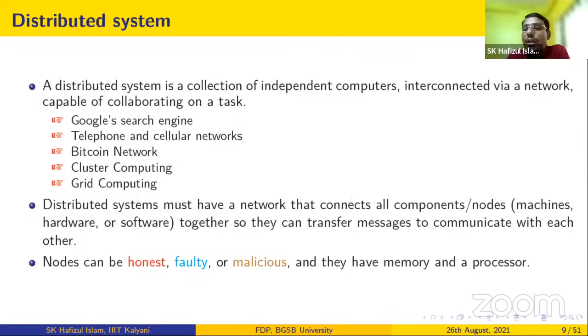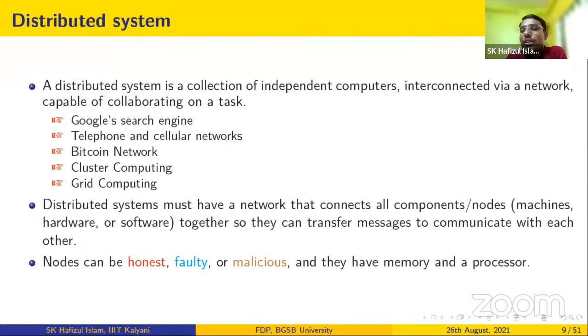There are multiple nodes available. You can distribute your task into different nodes, and the different nodes will process your task and return the answer to you, right? So yes, your example is a very good example. The internet is a distributed network. Similarly, like the Google search engine, right?